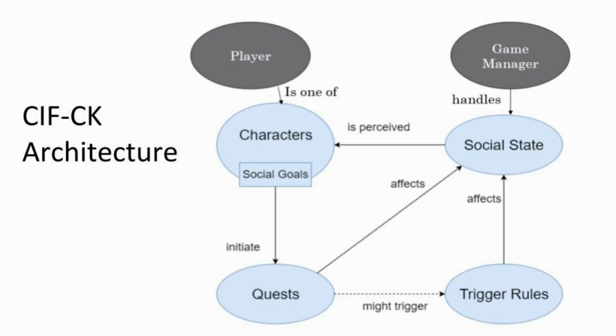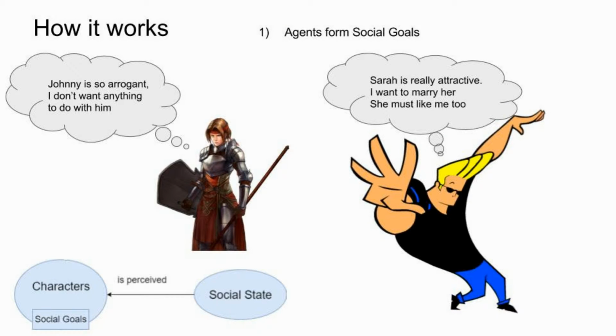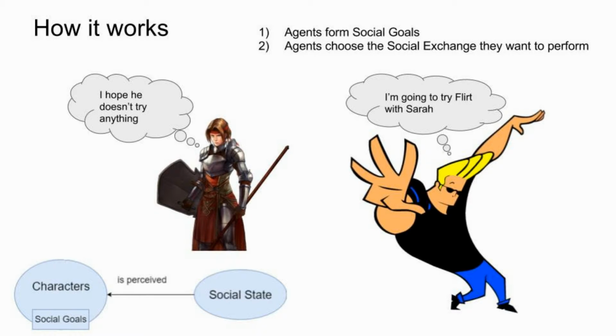Here is a simple representation of the CFCK architecture and its elements. The first thing NPCs do is to perceive the social state around them. Each NPC has certain keywords that form their personality traits. Using these traits, they determine what they want their relationship with others to be. This first phase leads to the formation of social goals towards the other social NPCs.